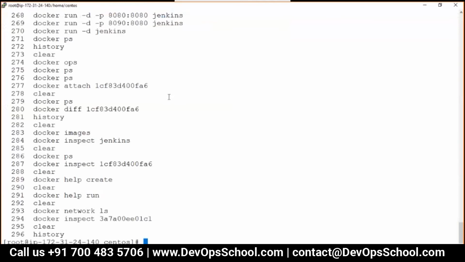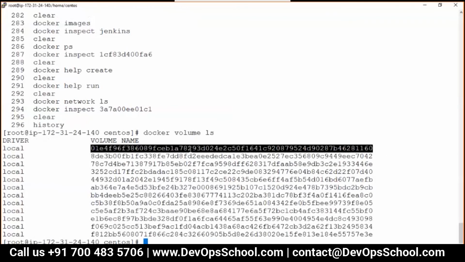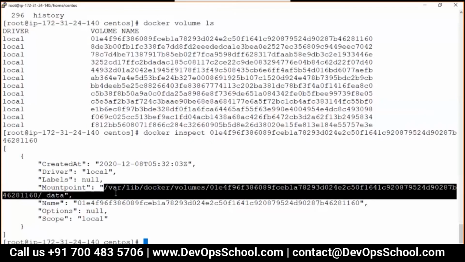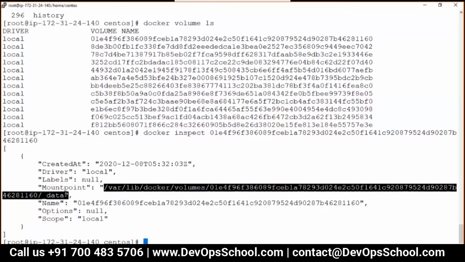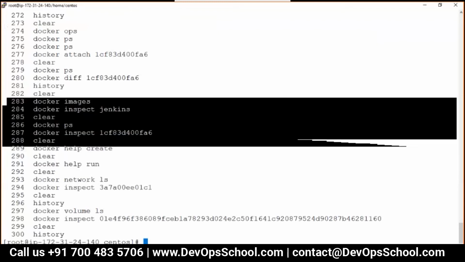You can see volumes also. So docker volume ls, the list of volumes I'm having right now is this many. I can do docker inspect volume ID. Yes, I got it. See here. Again, whether you understand or not, please read it. You'll get it, so much information, one by one. Okay, good. I told you inspect is a very powerful command and you must check it out.